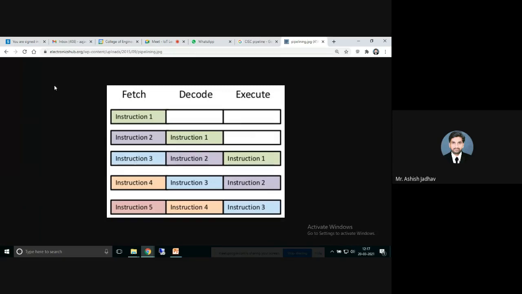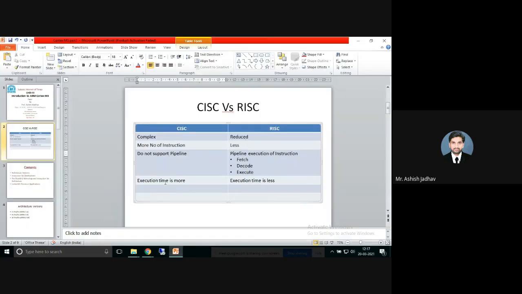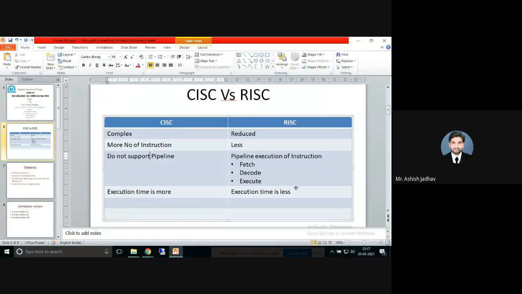So this is how the time required to execute instructions is reduced by putting them into the pipelining mode, right? That's why I have written that execution time is more for CISC and it is less for RISC architecture.